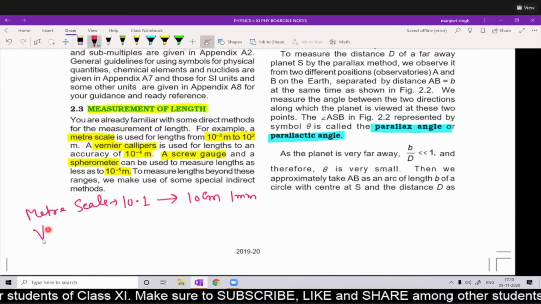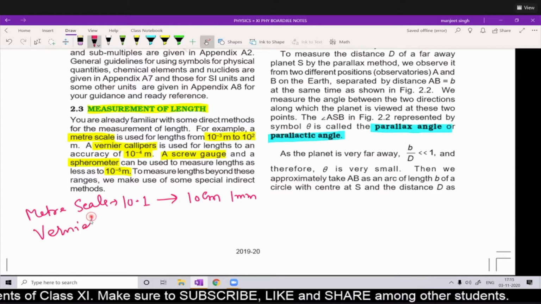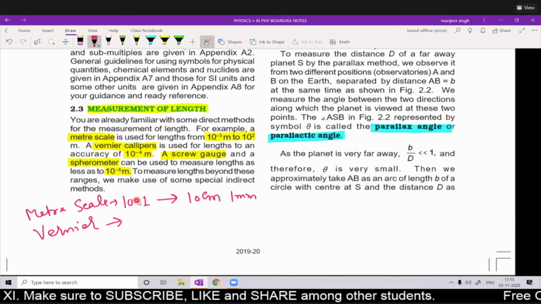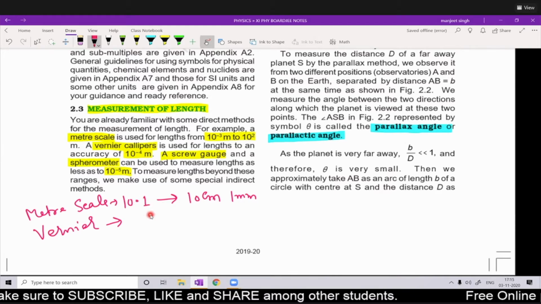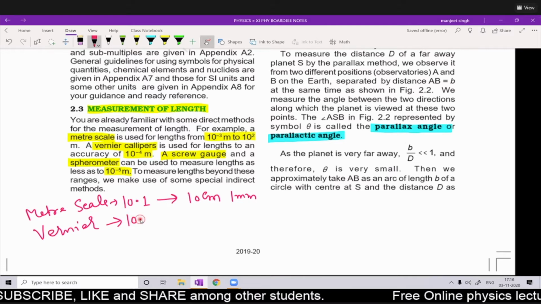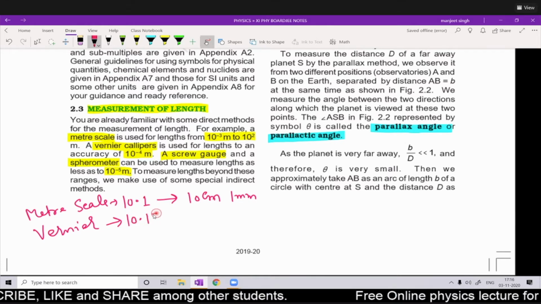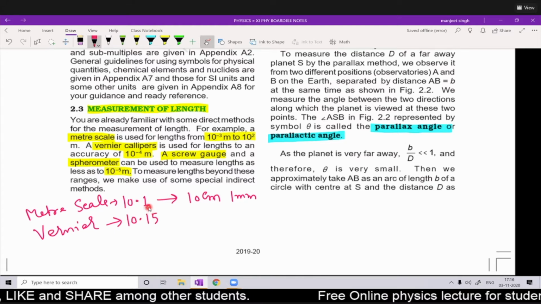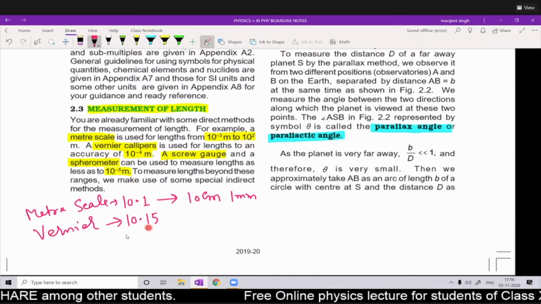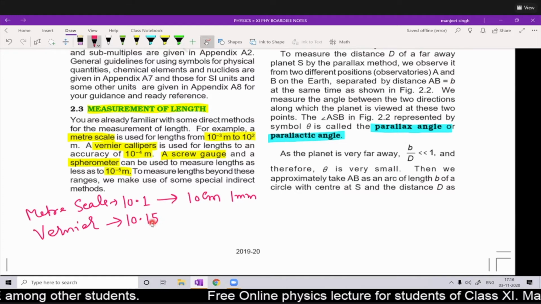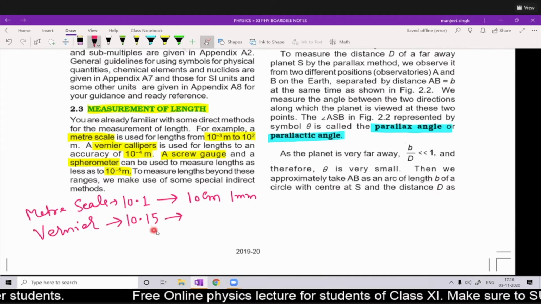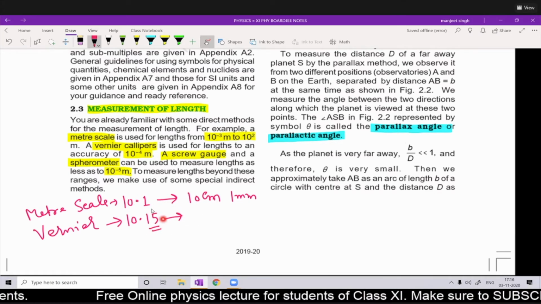And if you are using vernier calipers, you can measure less than 1 mm, meaning you will be taking a more accurate value. So it will give you somewhere around 10.15, meaning it reads in between the 2 millimeter divisions, and it is more accurate. This will give 10.15, 10.16, whatever accurate value is there. So it is accurate to 2 places of decimal.